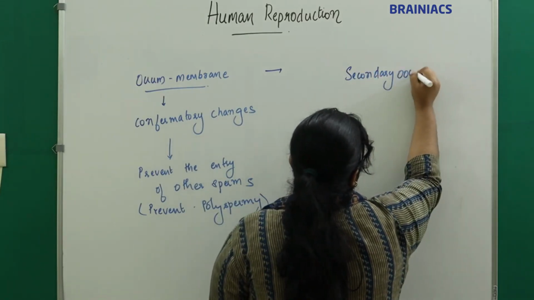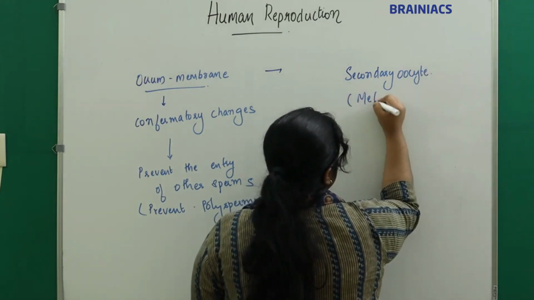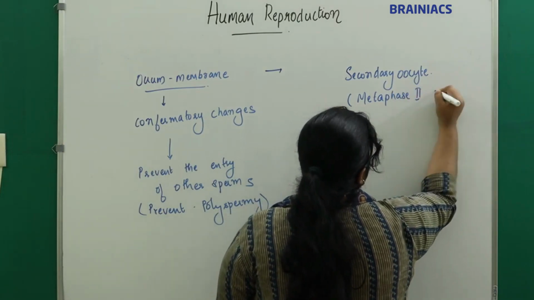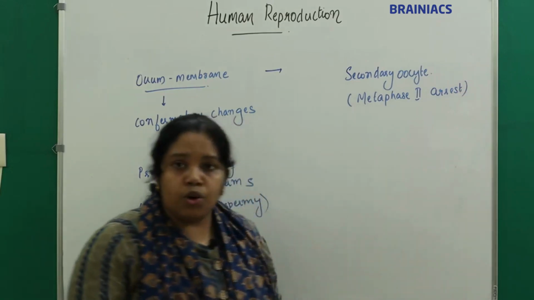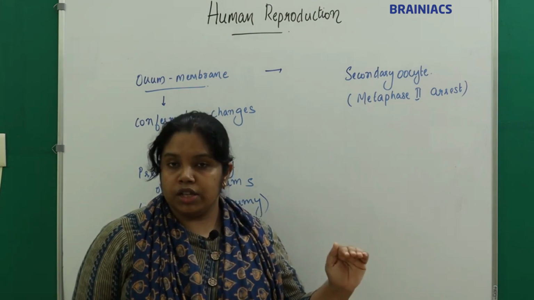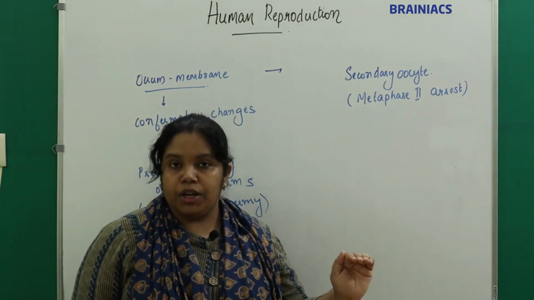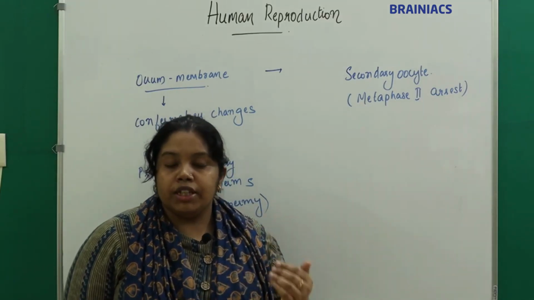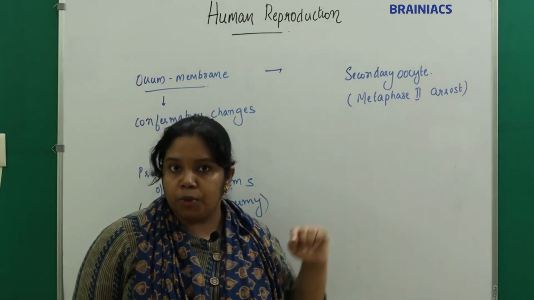Secondary oocyte at which stage? Secondary oocyte at metaphase 2 arrest, right? It is at metaphase 2 arrest. Remember oocyte, right? We told you that at the time of puberty it is at primary oocyte, at the stage of prophase 1 arrest, right? At the time of puberty, under the influence of FSH, the ovum will undergo further meiosis. It completes the first meiosis and forms secondary oocyte and first polar body, right?